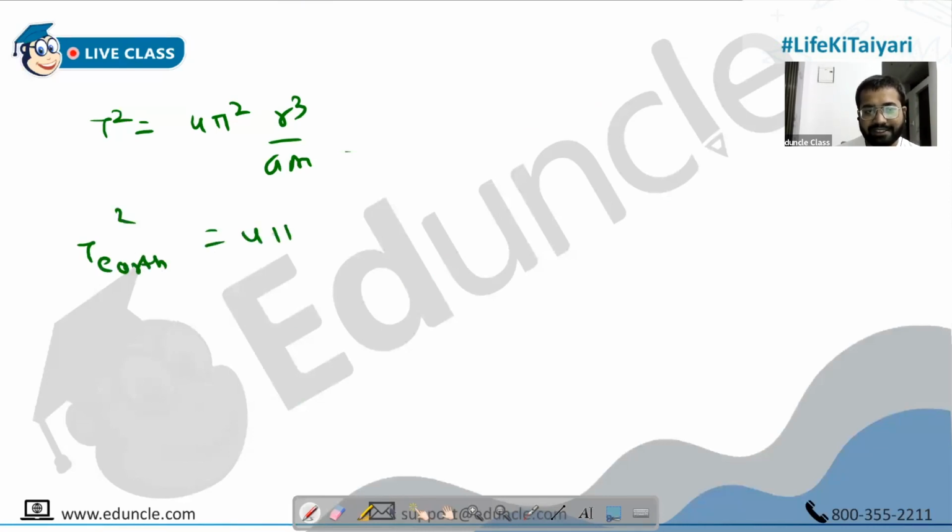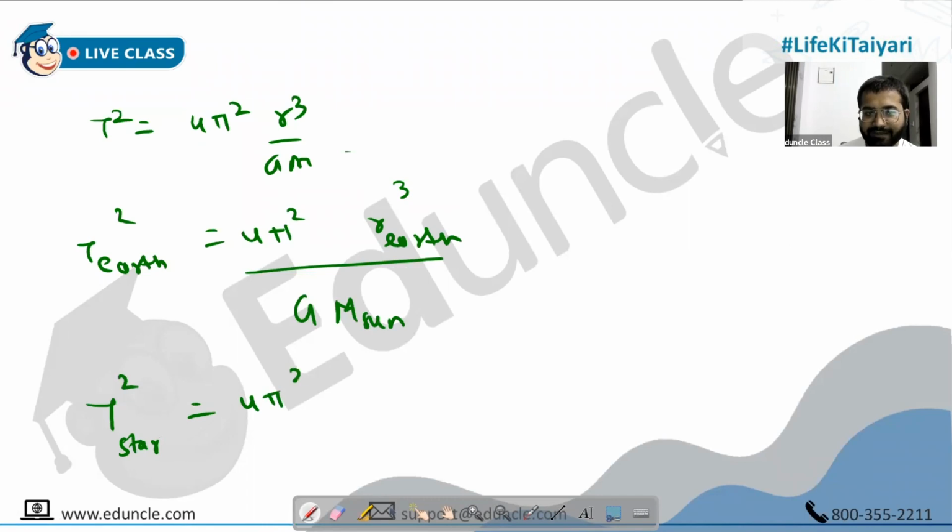It will be 4 pi squared into the radius of the orbit of Earth, not the radius of Earth, the radius of the orbit of Earth, upon G into the mass of the Sun. Similarly, the time period of the star will be 4 pi squared into the radius of orbit of the star. They are asking you the semi-major axis, so you can write A also, doesn't matter, R or A, upon G into the mass of the black hole, because the star is revolving around the black hole.